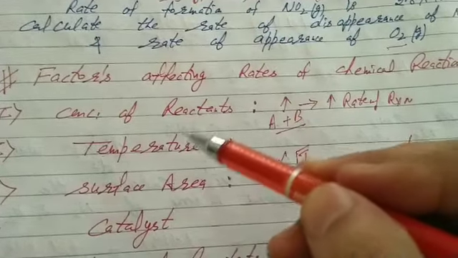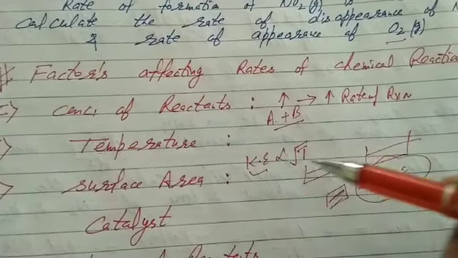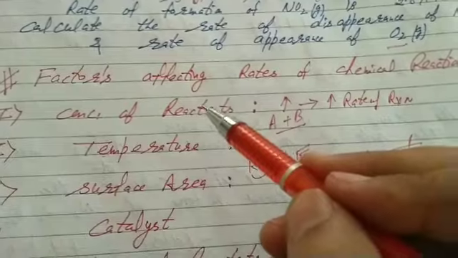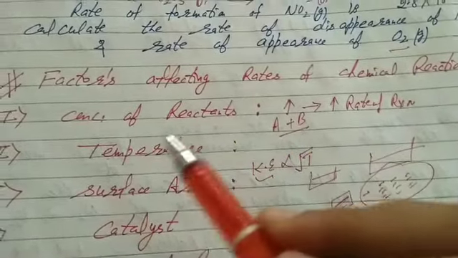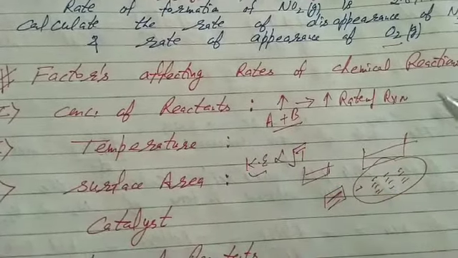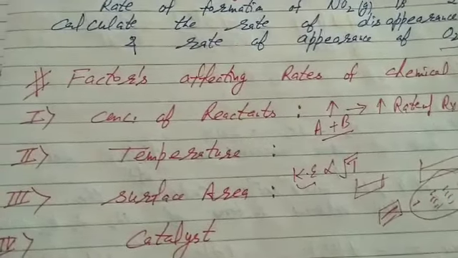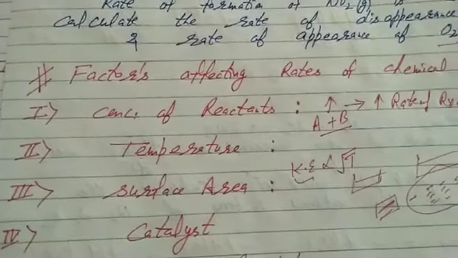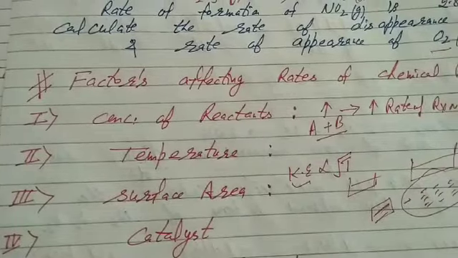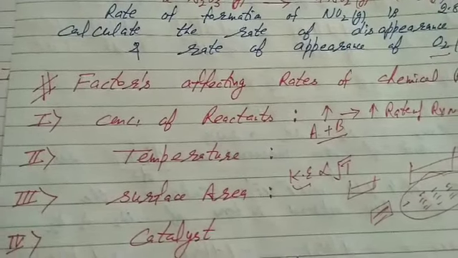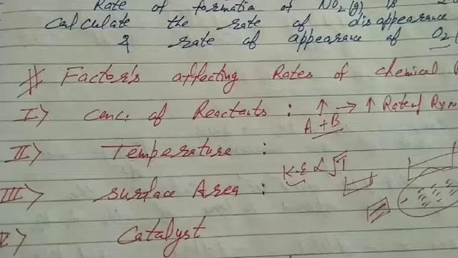All of them are directly proportional to the rate of reaction. Expressed in one line: more concentration of reactant, more rate of reaction. More temperature, more rate of reaction. More surface area, more rate of reaction. These are the first 3 factors. We have to express them in one line. It is common: these 3 factors increase the rate of reaction.